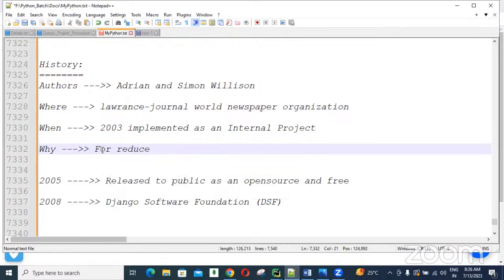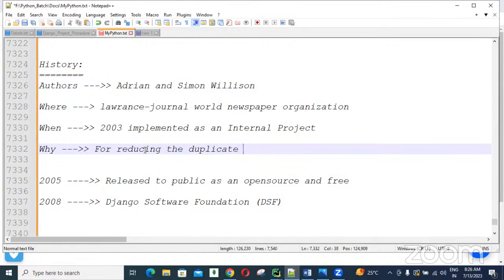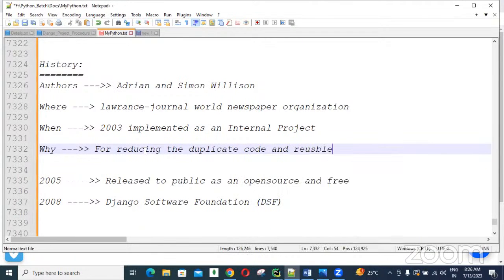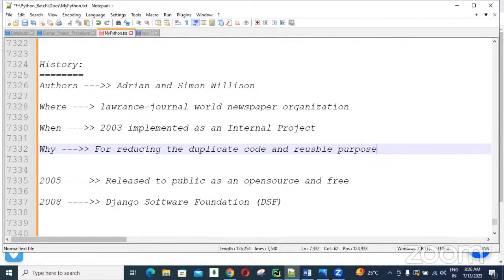For reducing the duplicate code and for reusable purpose, they designed this Django framework.